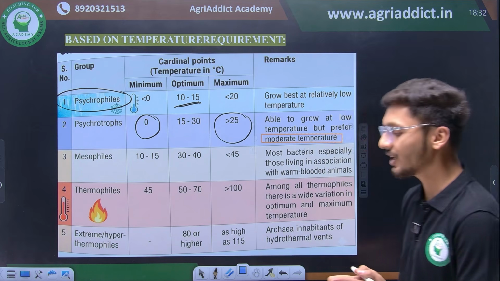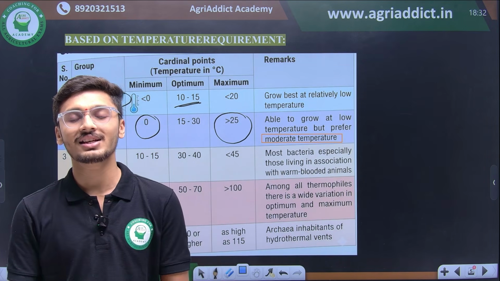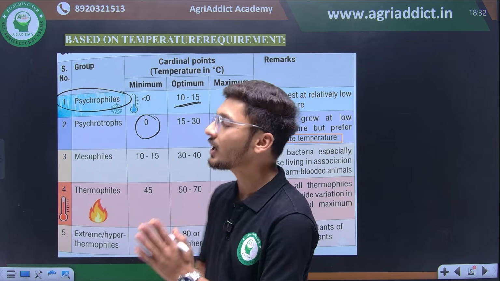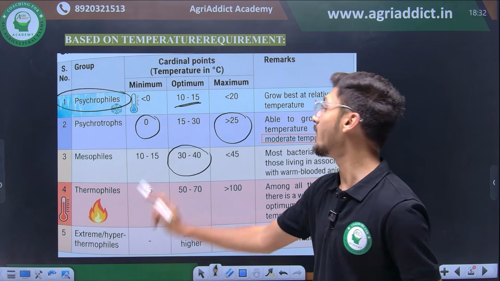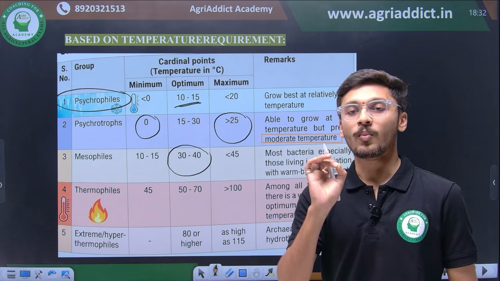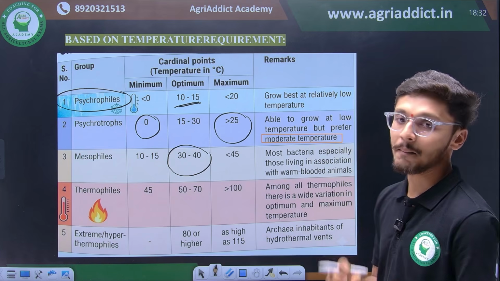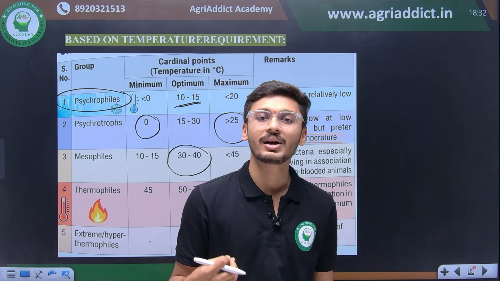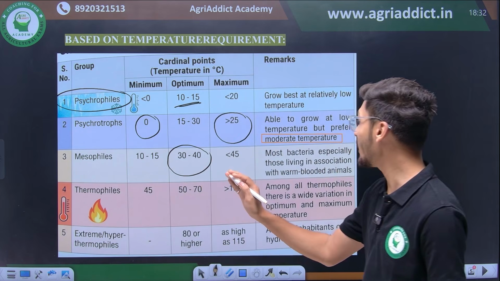Then there are mesophilic organisms. Mesophilic organisms can withstand a temperature up to 45 degrees Celsius, right? They can withstand the temperature up to 45 degrees Celsius, but their minimum temperature requirement is 30 to 40 degree Celsius. Most bacteria, especially those living in association with warm-blooded animals like humans, belong to this mesophilic category of organisms.